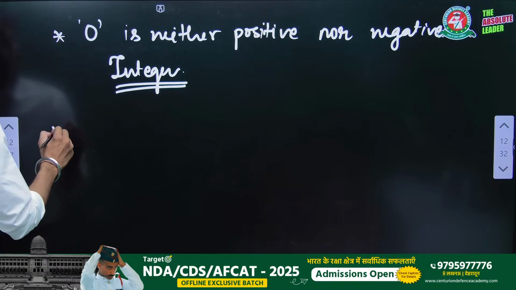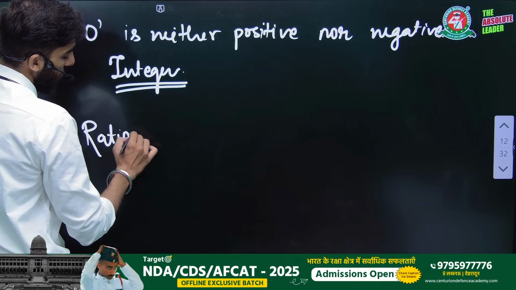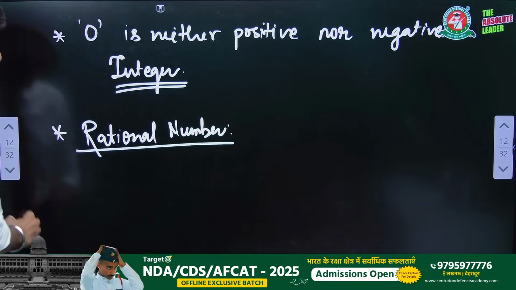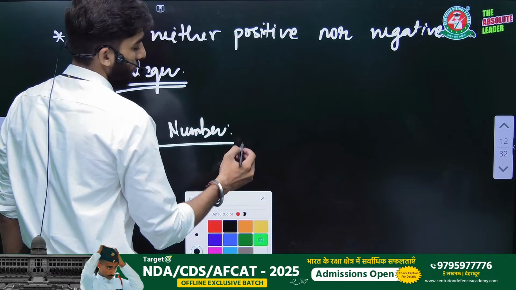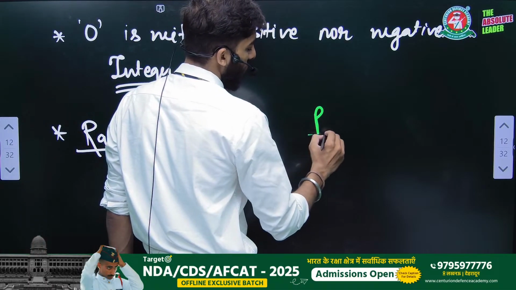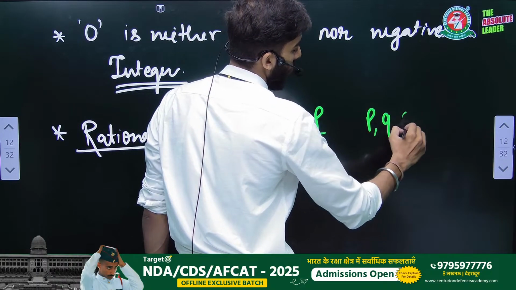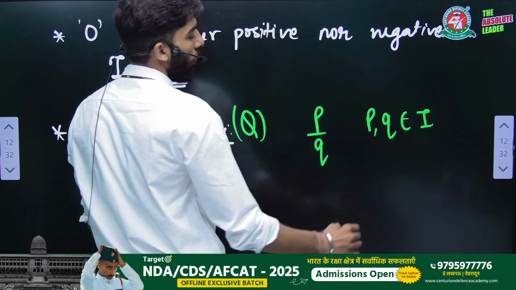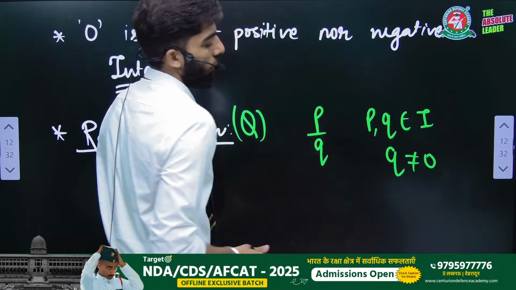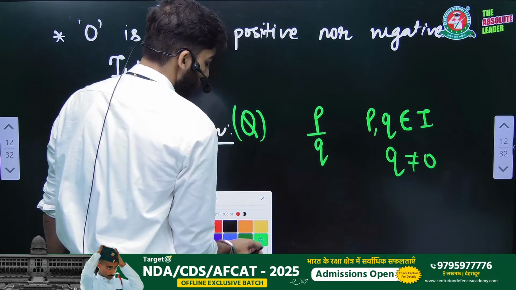Now, another thing is rational numbers. Sir, what are rational numbers? Rational numbers are numbers which we represent in the form of p by q, where p and q belong to integers and q should not be equal to 0. Now this is the symbol of belong to; we read it as belong to.